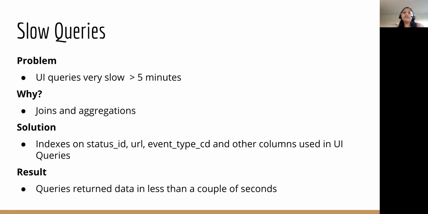So UI queries were slow because of the joins and aggregations, and I had to create indexes on status ID, URL, and other columns used for the UI queries, and then the queries return the data in less than a couple of seconds.